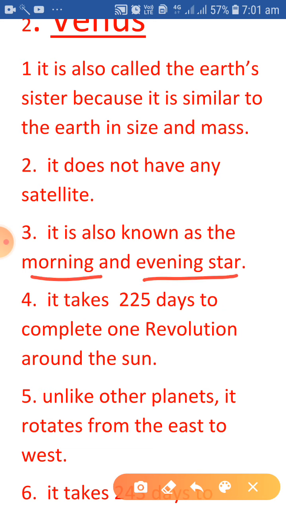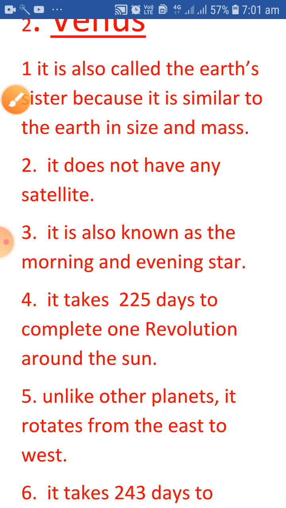Means in the night sky or in the evening, when it appears in the sky towards the west side, we see a star bigger than the other stars. Actually it is not a star, it is the planet Venus. We see a big star in the east, and it looks like a bigger star, but actually it is Venus. That's why we call it the morning and evening star.